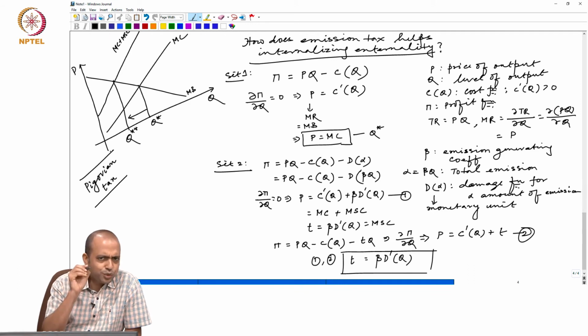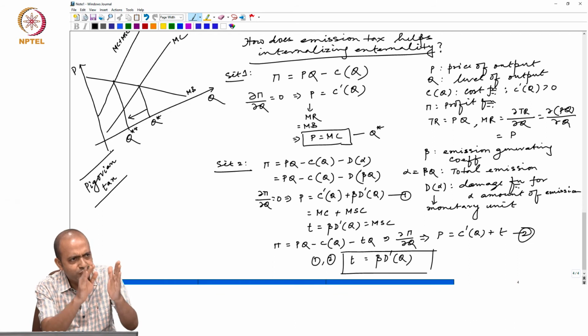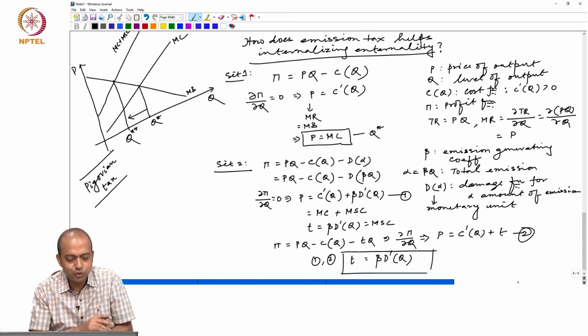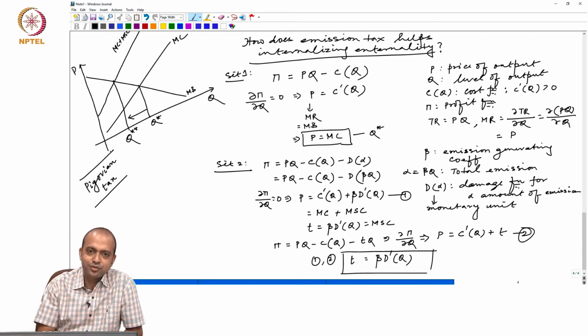Now, if I ask you to think about, is there any connection between the Coase bargaining, Coase theorem, and the Pigouvian tax we discussed now?